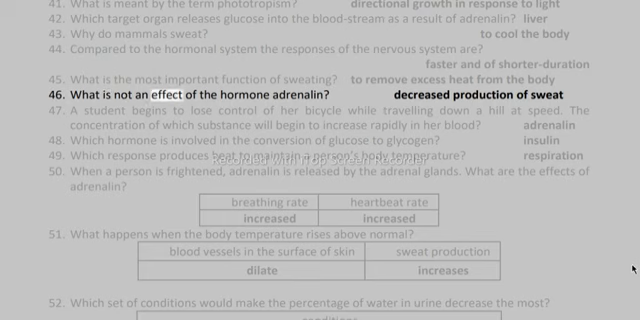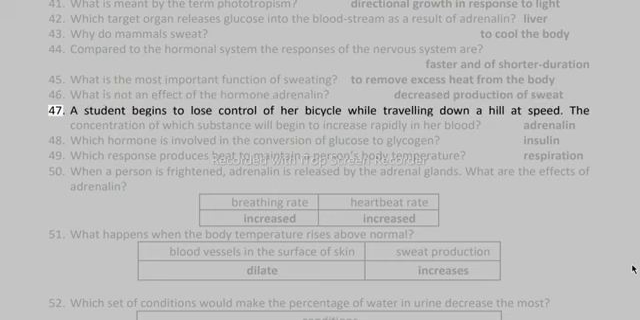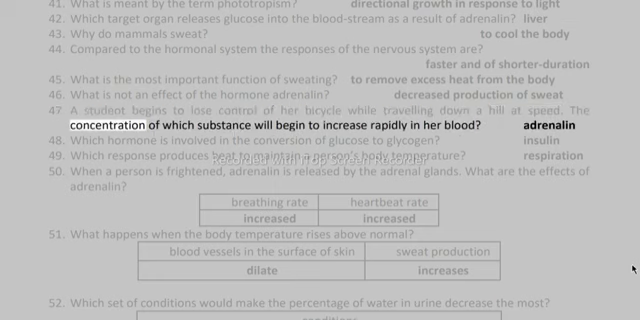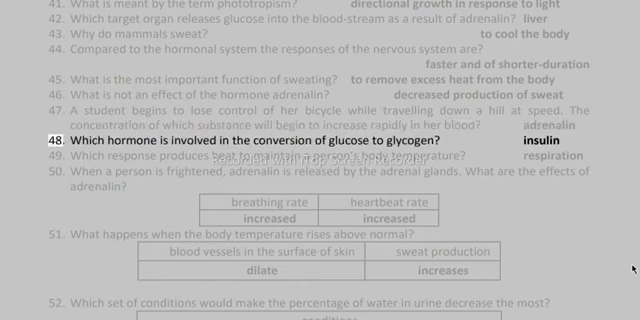46. What is not an effect of the hormone adrenaline? Decreased production of sweat. 47. A student begins to lose control of her bicycle while traveling down a hill at speed. The concentration of which substance will begin to increase rapidly in her blood? Adrenaline. 48. Which hormone is involved in the conversion of glucose to glycogen? Insulin.